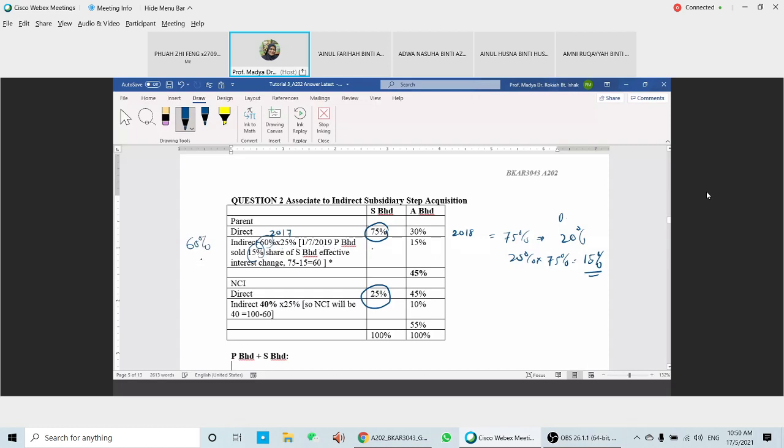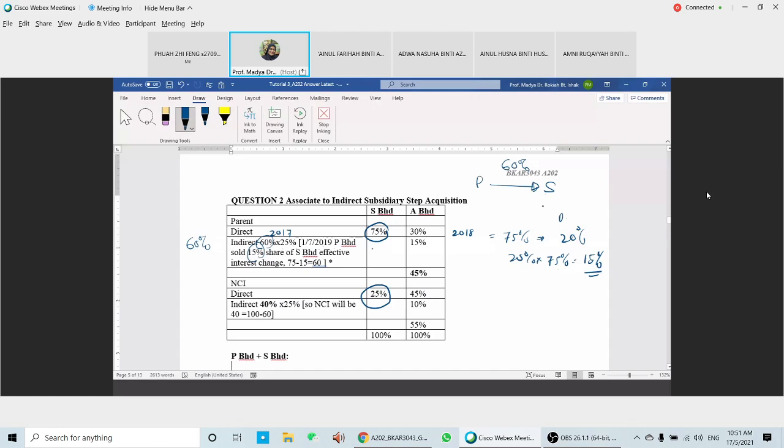So now, 1st of March 2020, indirectly through S, parents to S, the parents now only have 60% after disposing 20%.